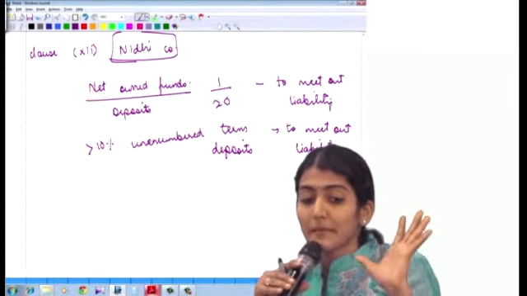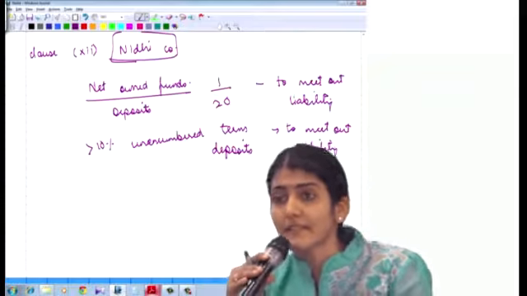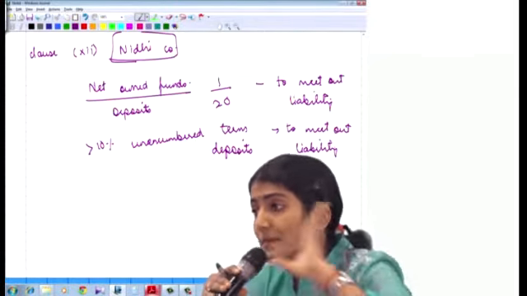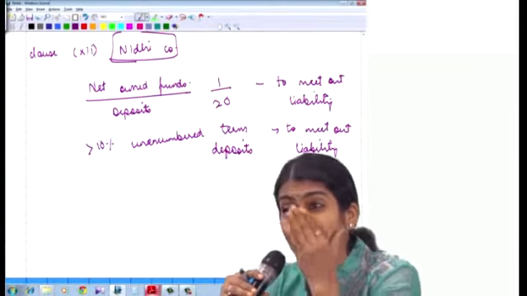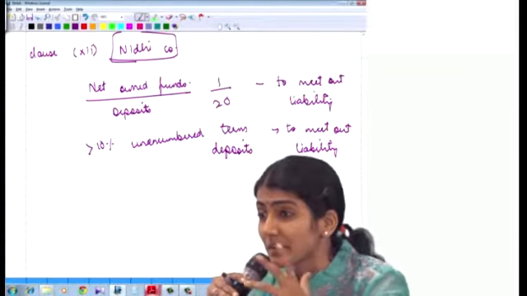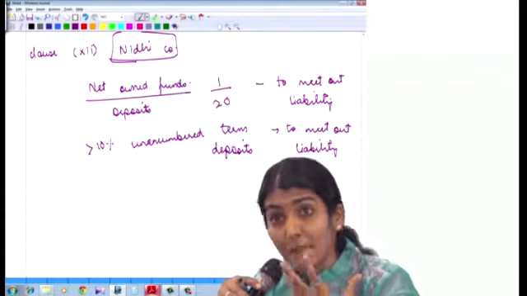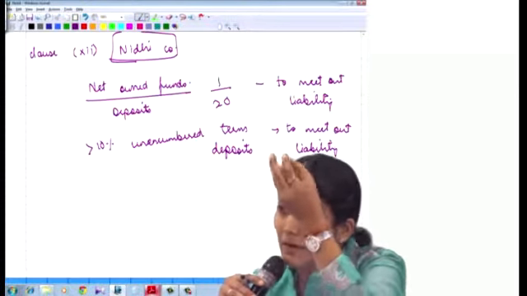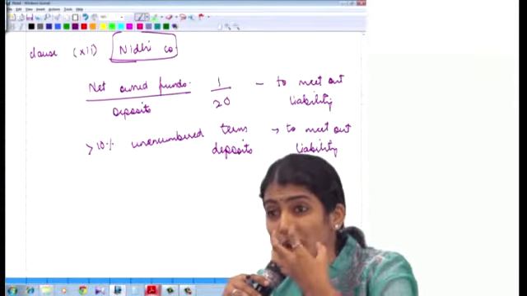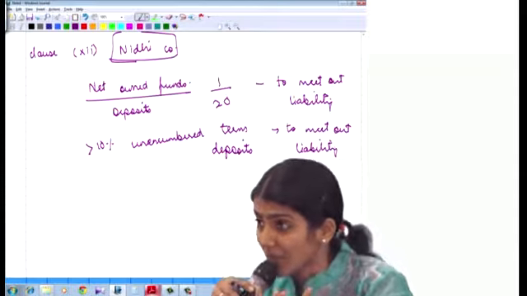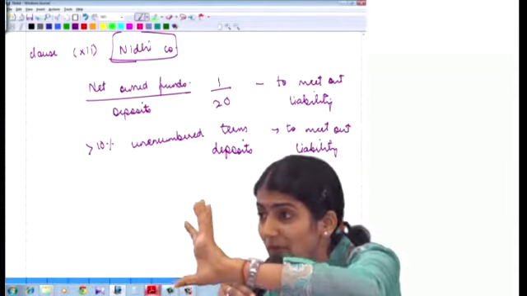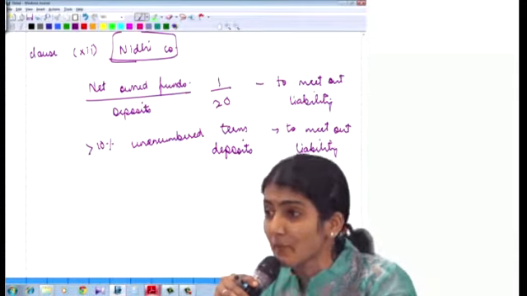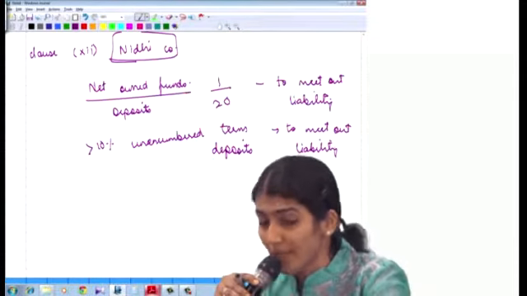Net owned funds means, say, the net worth of that Nidhi. Say 1 crore. So the maximum deposit which it can accept is 20 crore. Like in banks we have something called the capital adequacy ratio, the capital to risk asset ratio. Depending upon how much the capital is, there is a restriction on how much deposits and risk can be taken. Similarly, if the net owned funds of that Nidhi are 1 crore, the maximum deposits it can accept is 20 crore to meet out the liability.